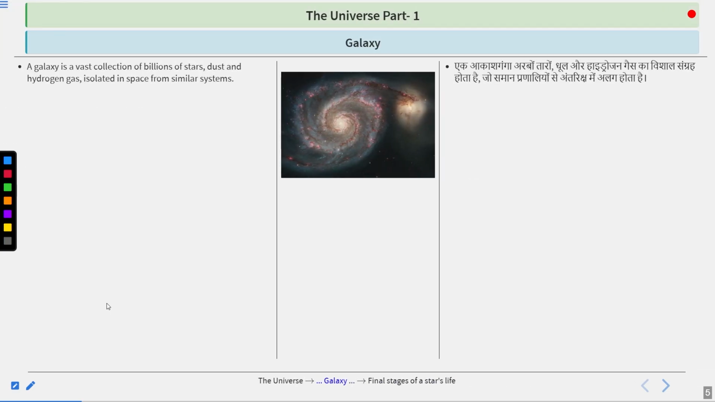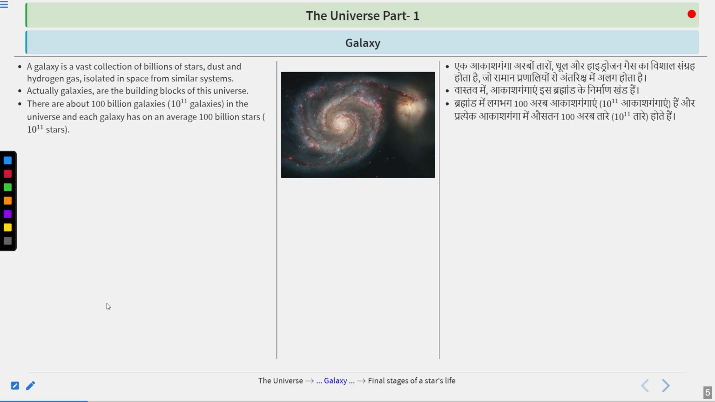Now let's have a discussion over the galaxy. A galaxy is a vast collection of billions of stars, dust and hydrogen gas that is isolated in space from similar systems. The galaxies are the building blocks of this universe. There are about 100 billion galaxies, or 10^11 galaxies, in the universe, and each galaxy has on average 100 billion stars, that means 10^11 stars. So the total number of stars in the universe is nearly 10^22.